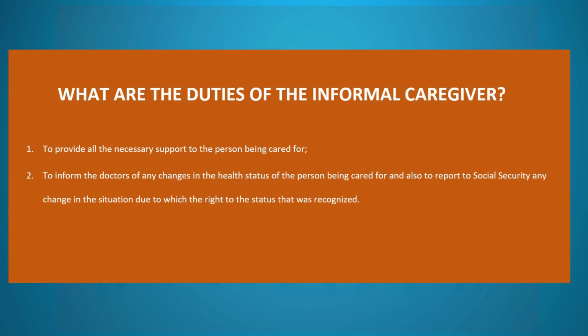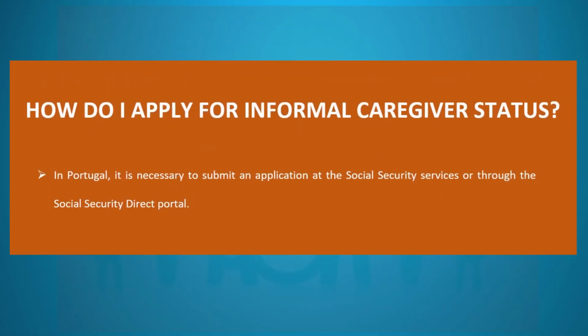What are the duties of the informal caregiver? 1. To provide all the necessary support to the person being cared for. 2. To inform the doctors of any changes in the health status of the person being cared for and also to report to Social Security any change in the situation due to which the right to the status was recognized.